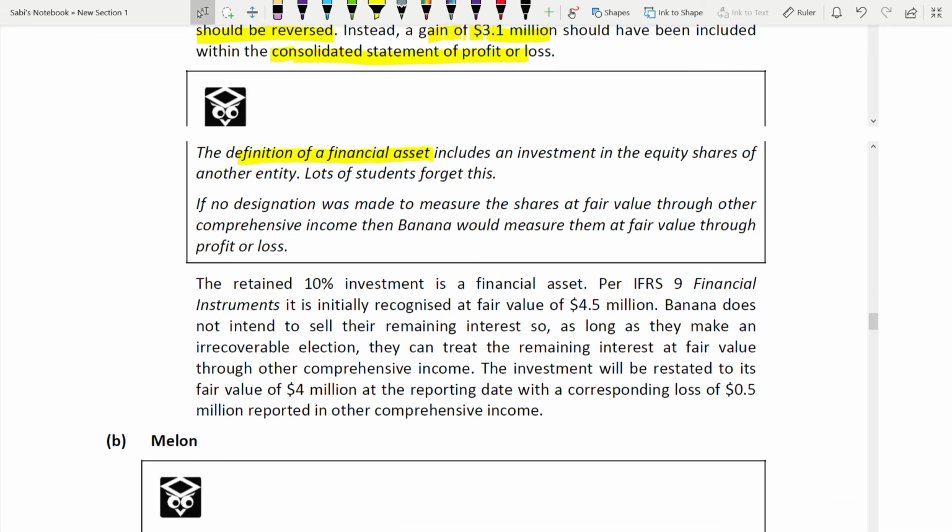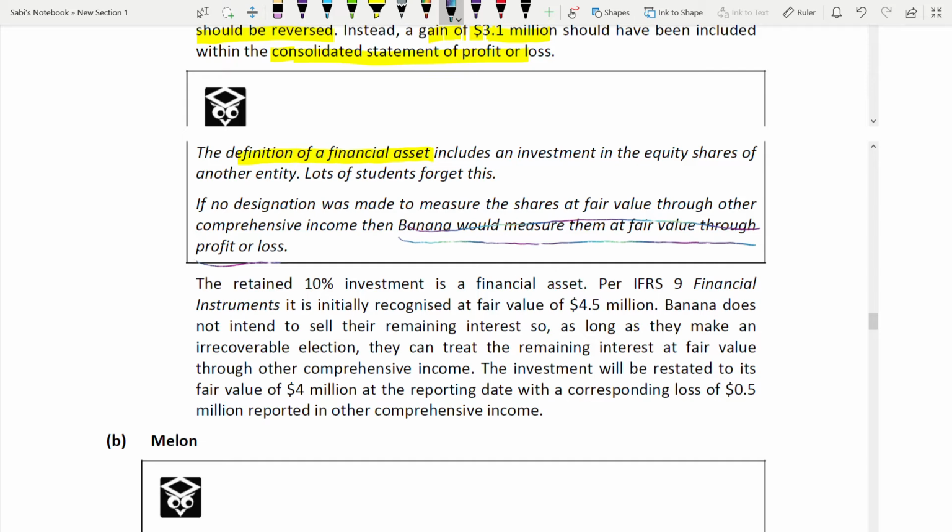So if no designation was made to measure the shares at fair value through other comprehensive income, because they always say fair value through OCI, fair value through OCI. But if no designation was made to measure the shares at fair value through OCI, then Banana should measure them at fair value through profit and loss. Banana should measure them at fair value through profit and loss when? If the case scenario doesn't say that it is through OCI, then it is through profit and loss.